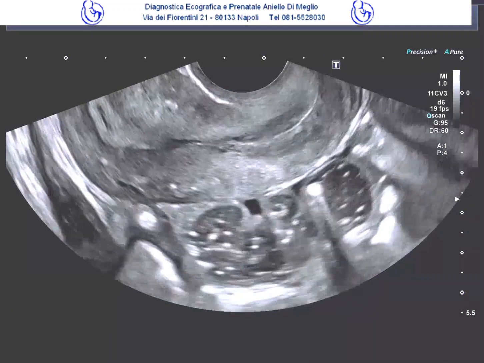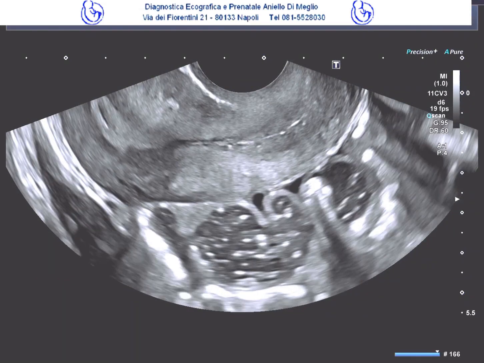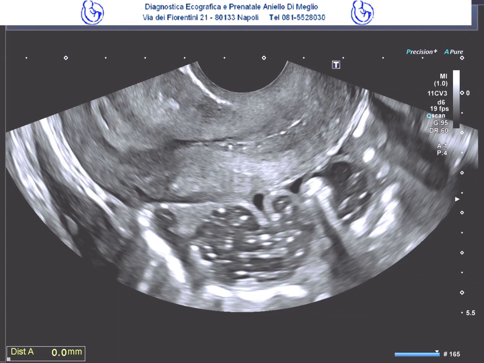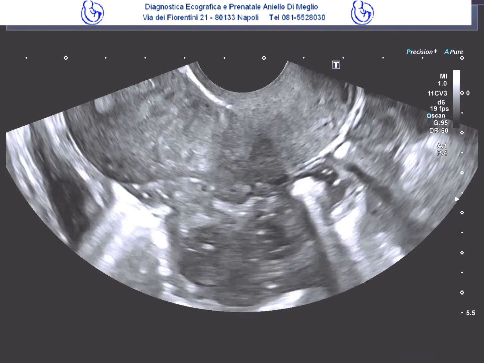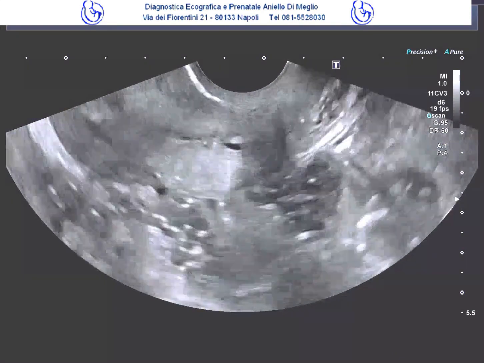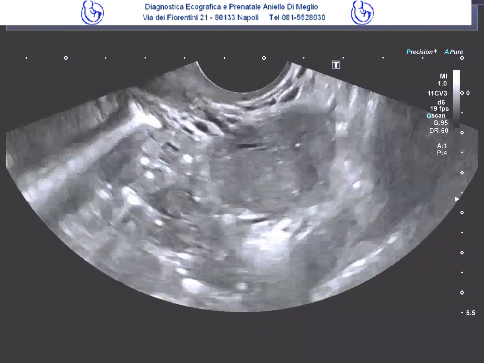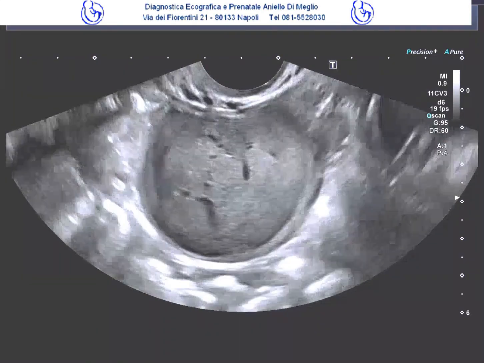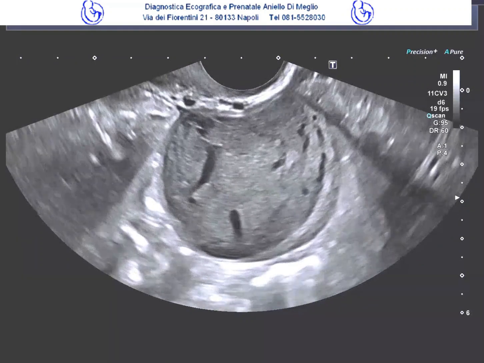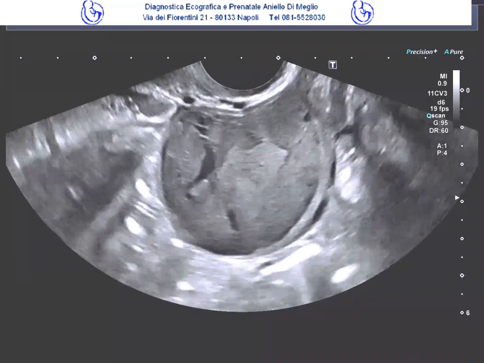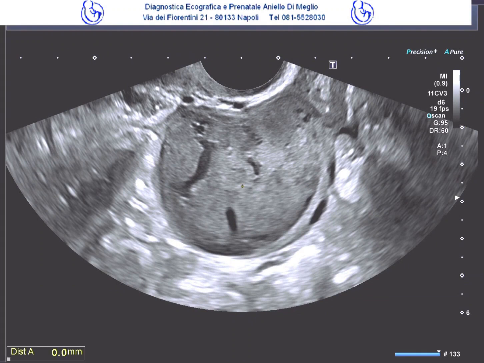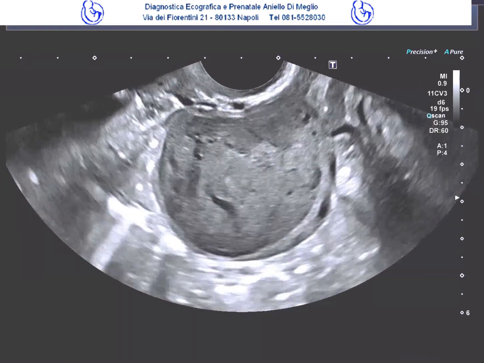Completing the examination via the transvaginal route, once again we observe a uterus with regular volume and echostructure, and an endometrium that is also regular, as well as the absence of fluid collections in the Douglas pouch. We then move to the adnexal area. Specifically, we re-examine on the left side the neoplasm already seen via the transabdominal approach. Once again, the homogeneous echogenicity is evident, as is the presence of healthy peripheral ovarian stromal parenchyma, that is, the so-called crescent sign. We proceed to reassess the measurements of the lesion, as well as the peripheral stroma, which is about 3 centimeters. Once again, the homogeneous echogenicity allows for further differential analyses.